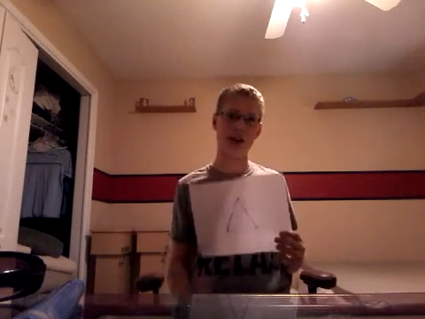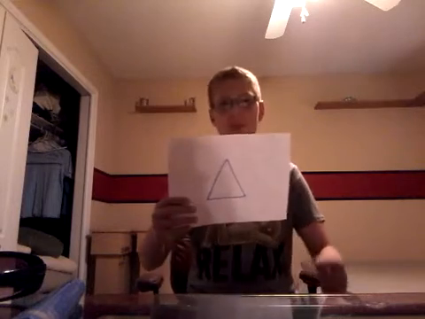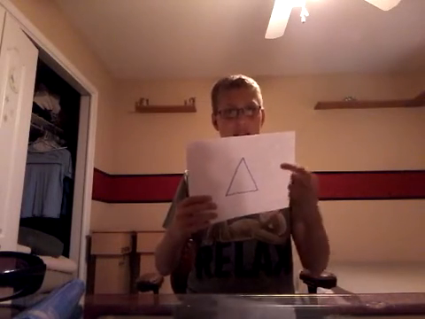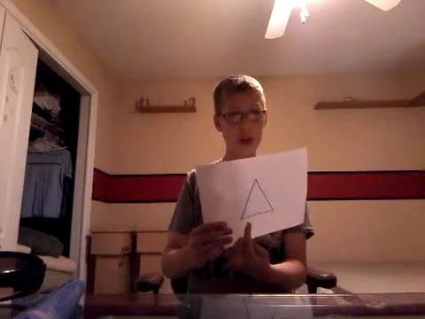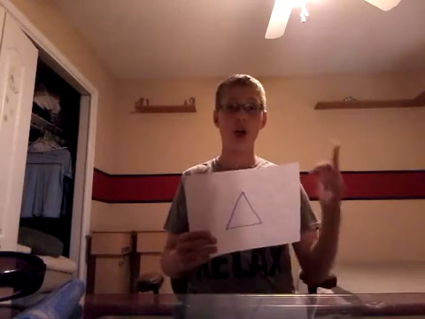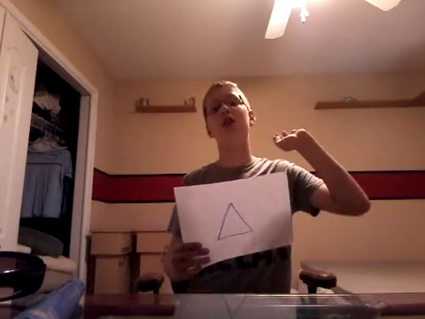Next, we're going to look at the vertices. How many vertices does this triangle have? Well, let's see. So these are vertices, so let's count. 1, 2, 3. So, a triangle has 3 sides and 3 vertices. Now, what about how many angles does a triangle have?